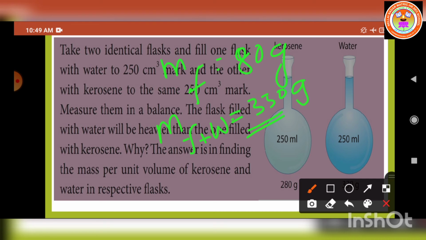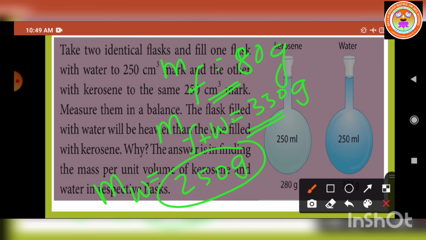The mass of the water is equal to 250 gram, because the mass of the flask and water we have measured is 330 gram, and already we have measured the mass of the flask as 80 gram. So 330 minus 80 is equal to 250 gram. This is the mass of the water. I hope you can understand.